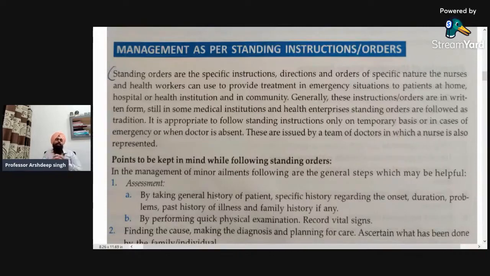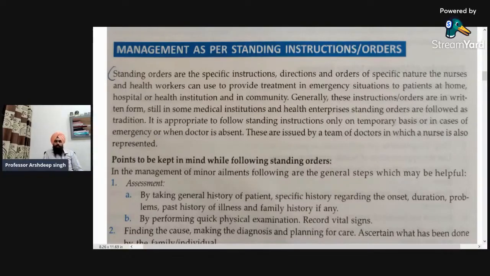For example, the doctor is not available, but there is an emergency and the nurse has to manage, and the nurse is the only person available. So in the absence of the doctor, the nurse can work on the standing orders. She can give first aid or prescribe any type of things that are required during that emergency situation. Okay, so this is what we mean by the term standing orders.